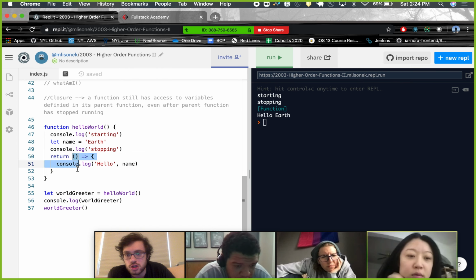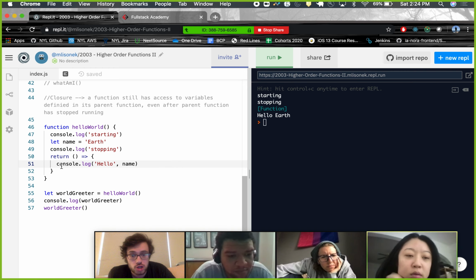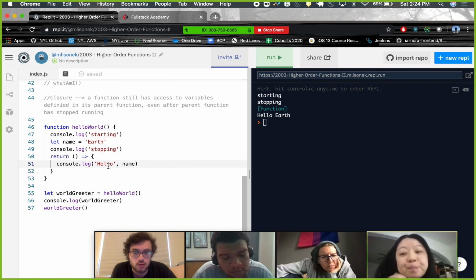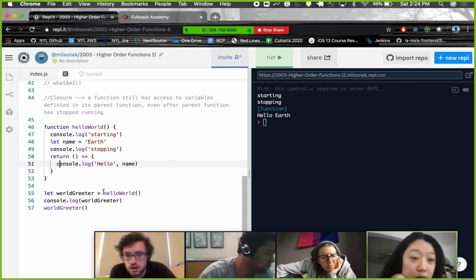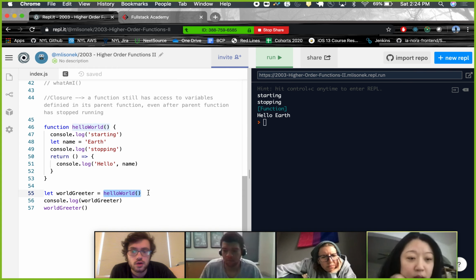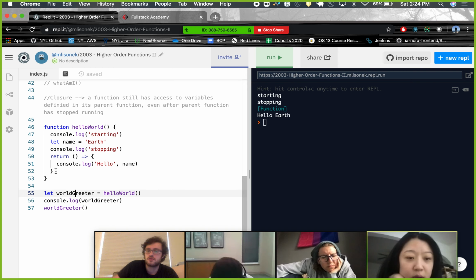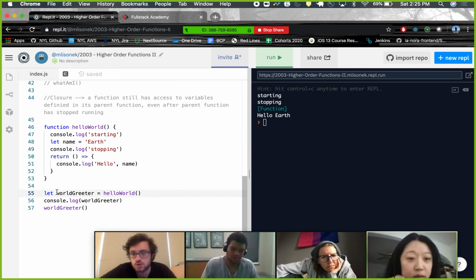What does this function do? It's one line, right? It just console.logs this thing. So the starting stopping runs here when we call hello world, and its return value is this function. So this function gets put into world greeter, right?